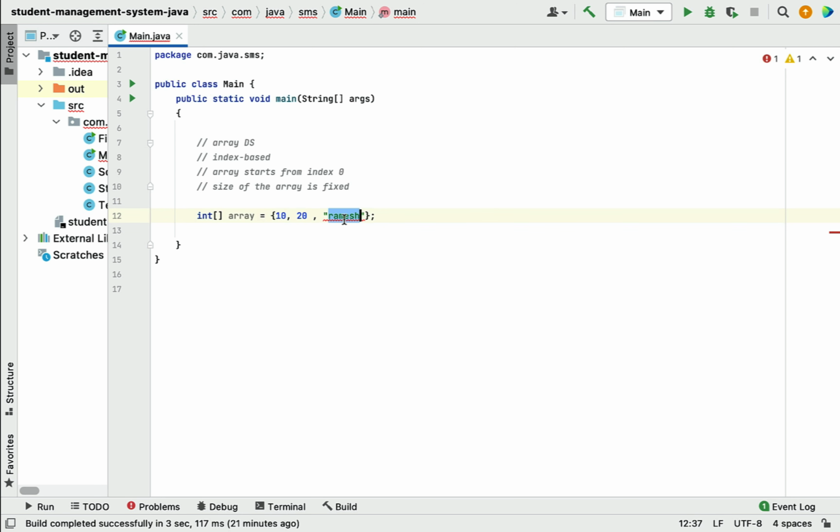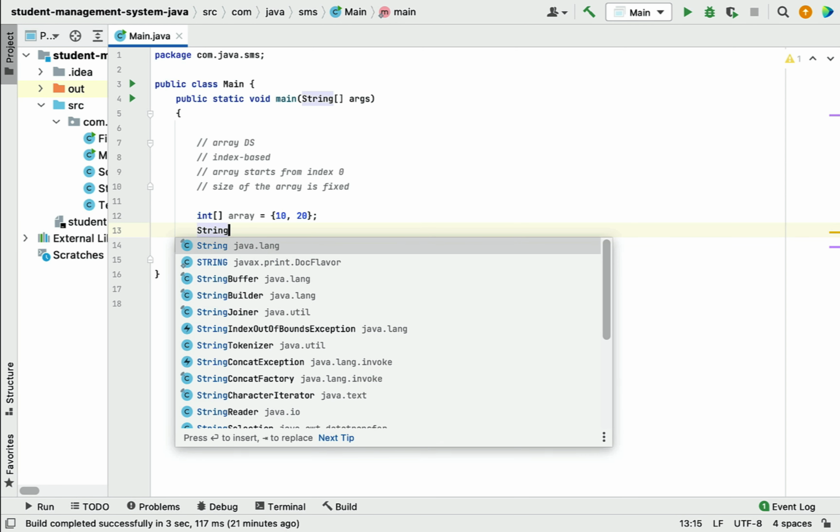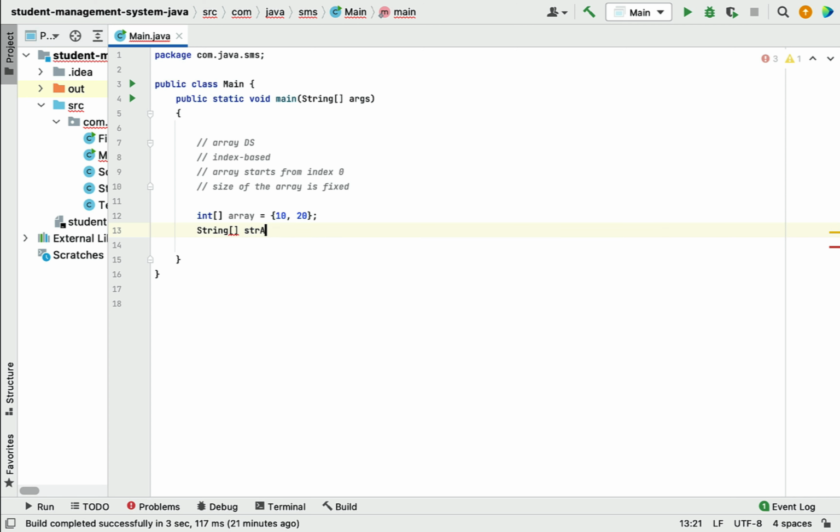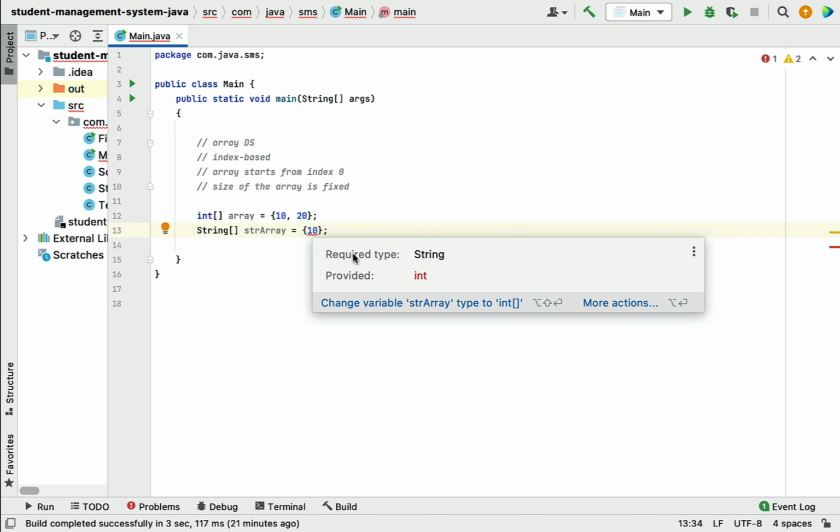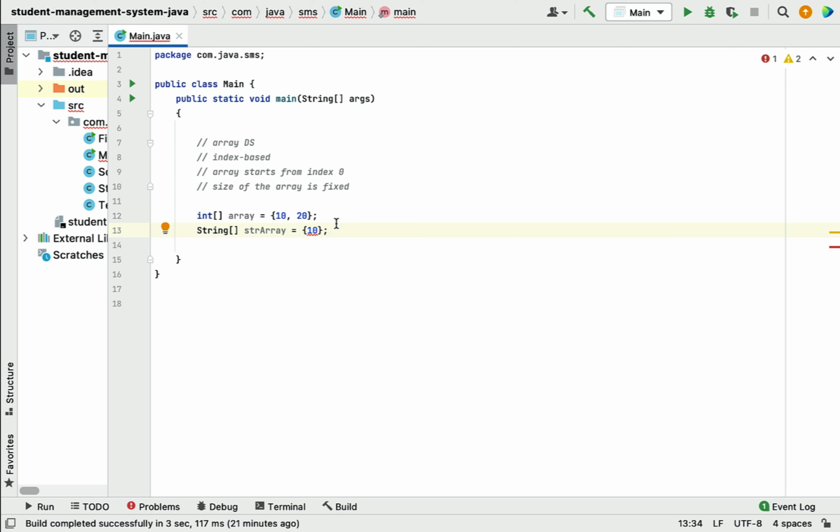For example, if I create one string array over here, and if I try to store an integer, it will give the compilation error. You can see the required type is string, but we are providing integer. And if I store a string over here, for example Ramesh, this is valid because we are storing a string value in the string array, right?